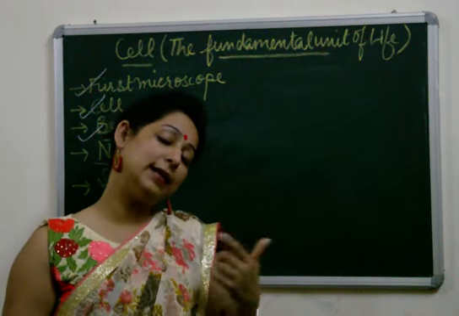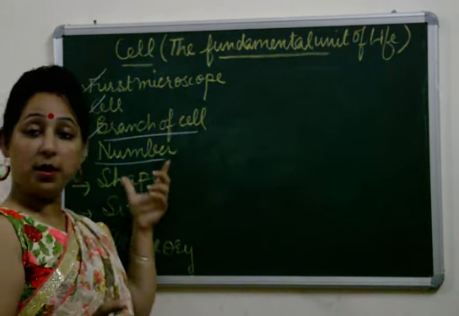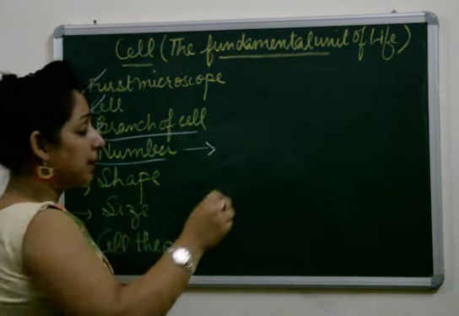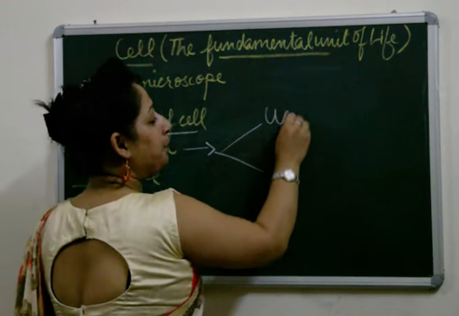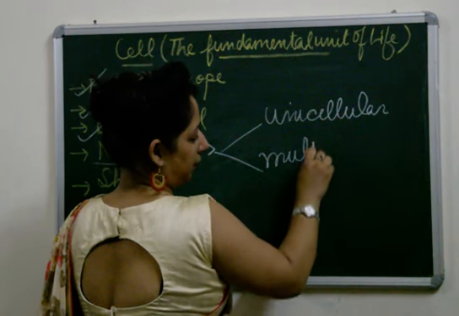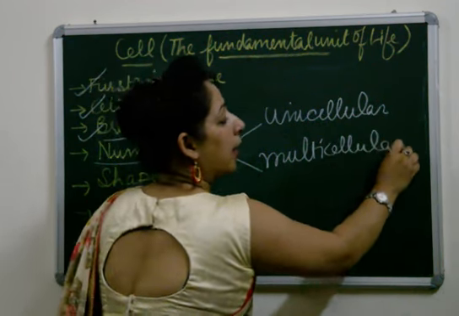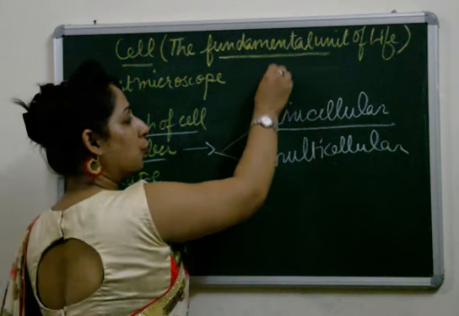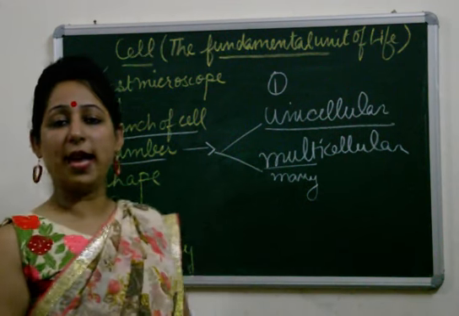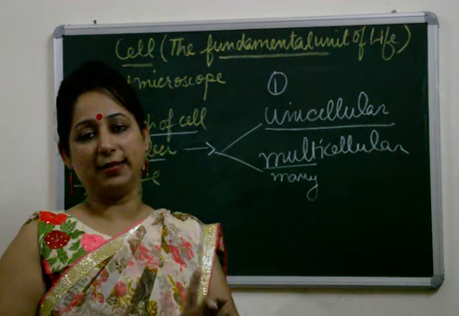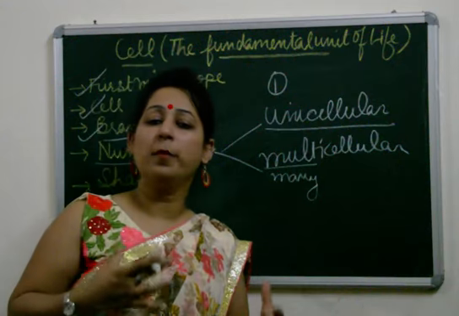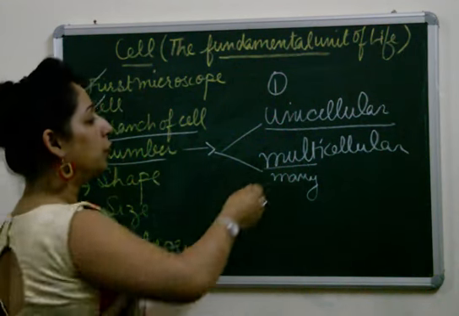Now we are going to categorize the different cells on the basis of number, shape and size. First of all, number. On the basis of number, cells can be categorized into two types: unicellular and multicellular. Unicellular organisms, uni means one, multi means many. Unicellular organisms are the organisms which are single celled organisms. That is, a single cell works to perform the functions of all the cells. The example would be amoeba.